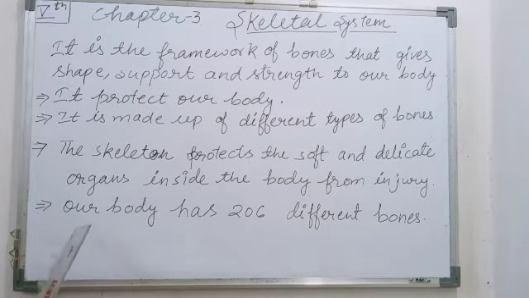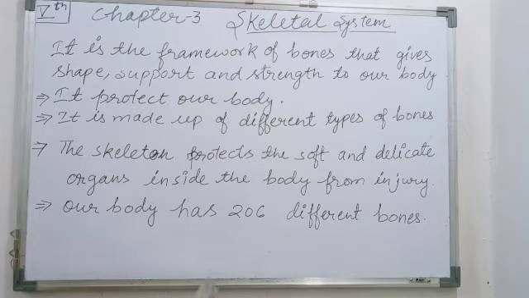Okay, as you know, students, our body has 206 different bones. Different bones means all the bones are not the same in size and shape. For example, the arm bone and hand bone have multiple bones of different shapes and sizes. Bones are very hard and tough, but from the inside they are soft and spongy.